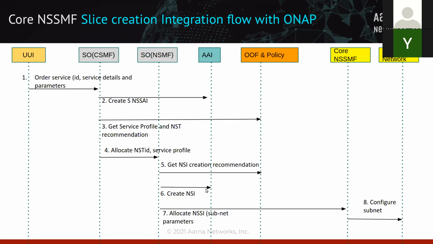And this is what is updated in the runtime AAI. From here, the call translates from NSMF to your core NSSMF by providing the subnet parameters for the network slicing. We'll see what it constitutes in the demo.